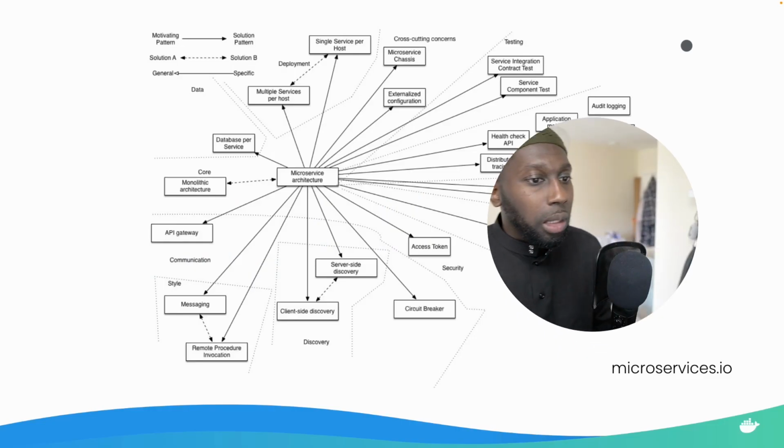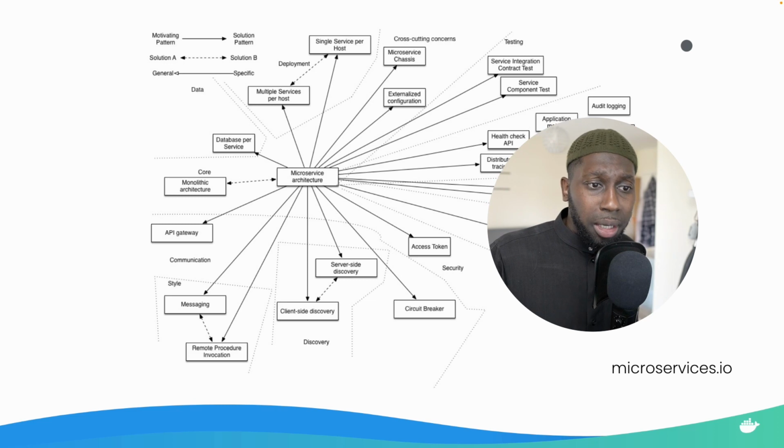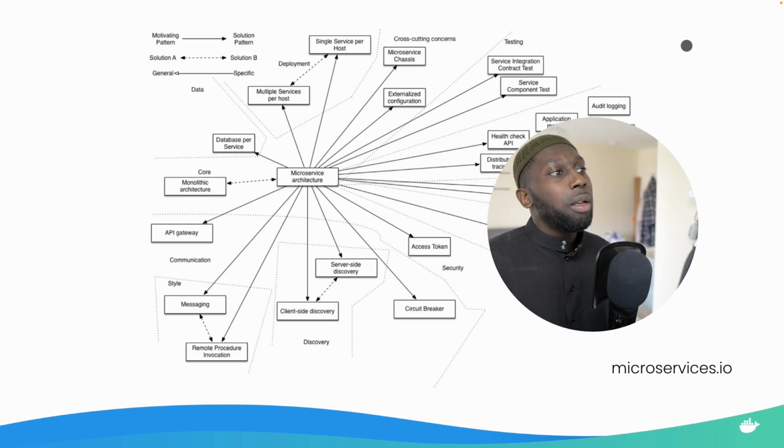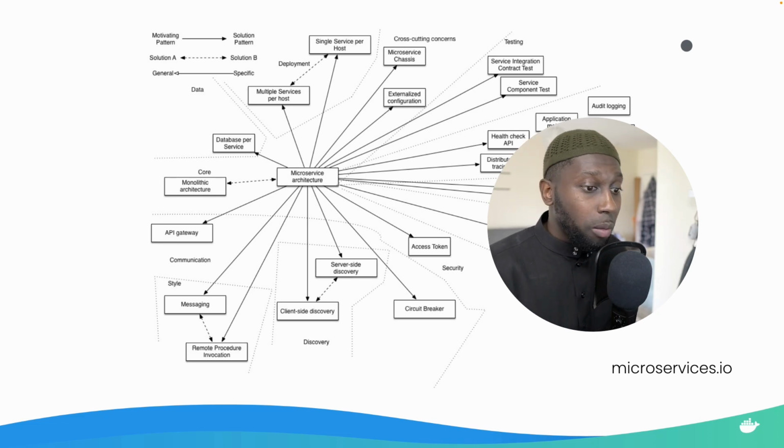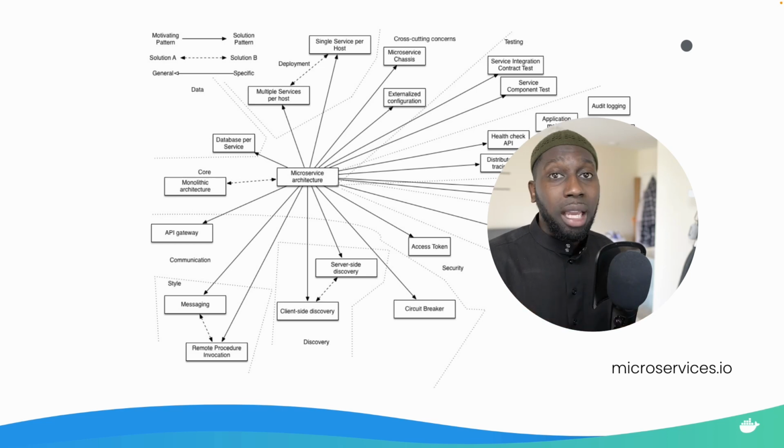If we take a look at this diagram from microservices.io, it's basically a bunch of questions from the microservice architecture. Do you have one single service per host, or multiple services per host? Maybe if you're adopting Kubernetes, then that would make more sense. But again, it involves more effort in terms of putting all of these things together.